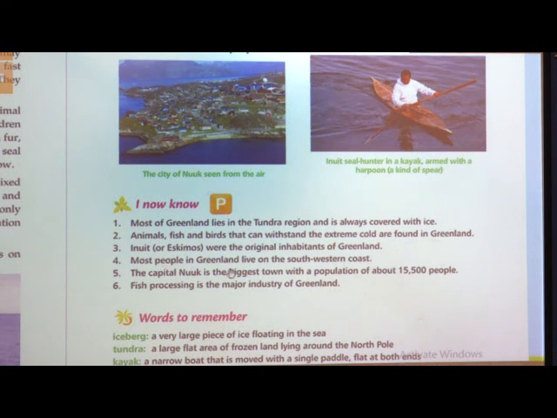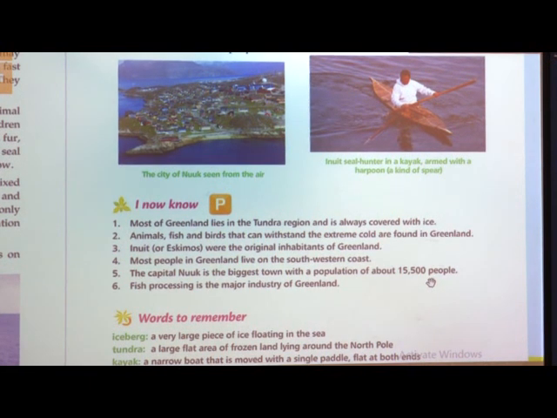Most people in Greenland live on the southwestern coast. Why? Because that is the warmest part of the country. The capital Nuuk is the biggest town with a population of about 15,500 people.